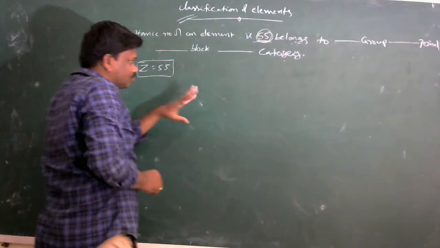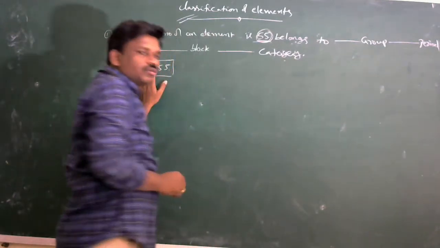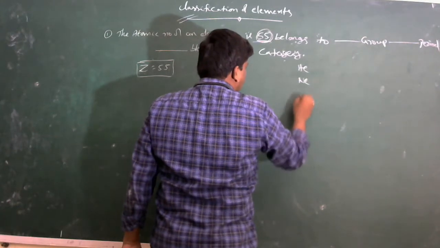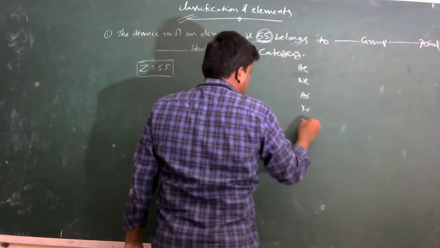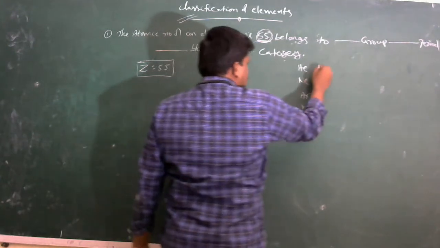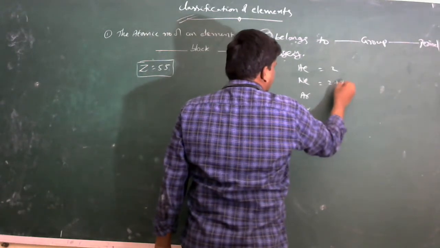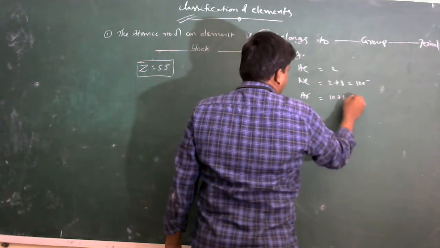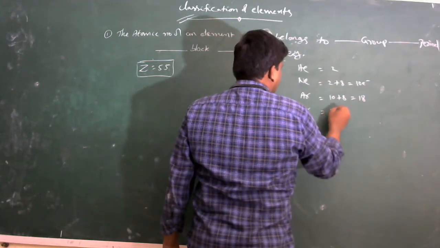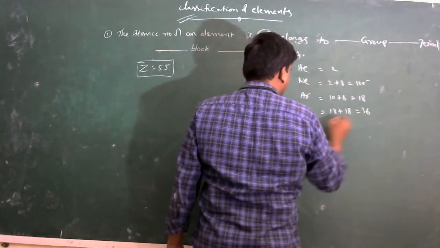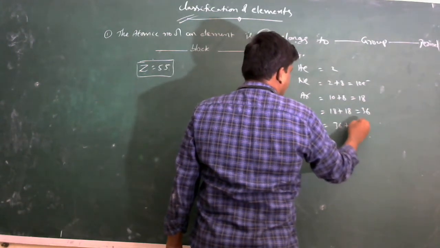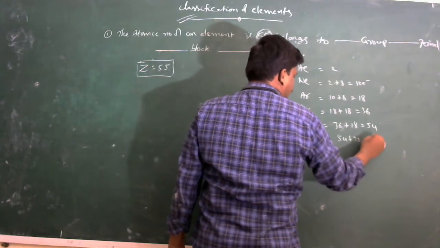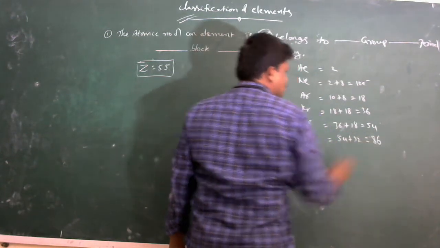First of all, based on 0 group elements: helium, neon, argon, krypton, xenon and radon. This is 2, and 2 plus 8, 10 electrons, and 10 plus 8, 18, 18 plus 8, 26, and 36 plus 18, 54, and 54 plus 32, 86.